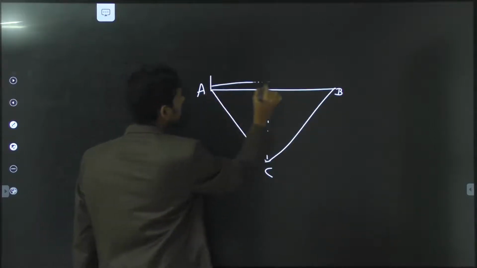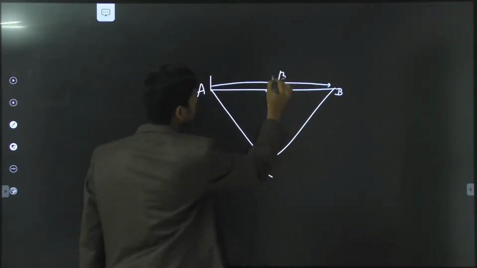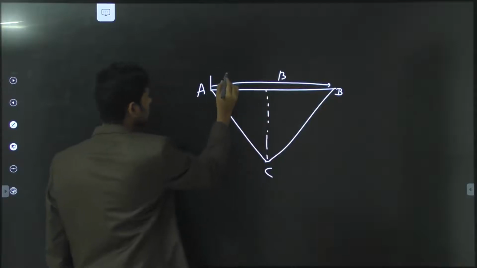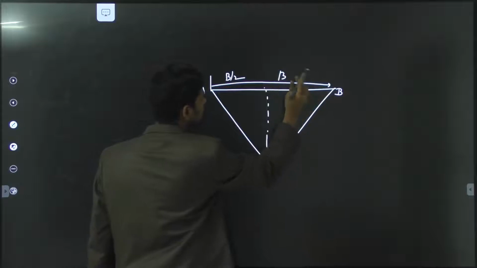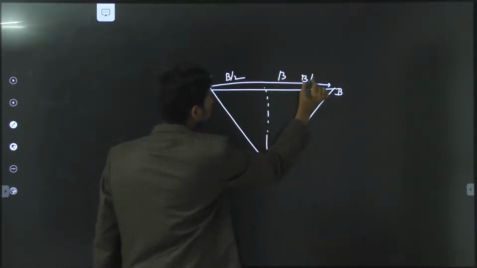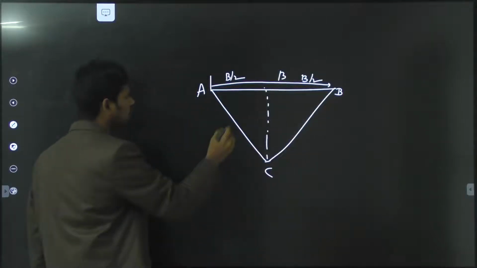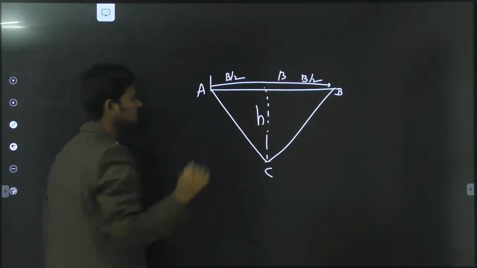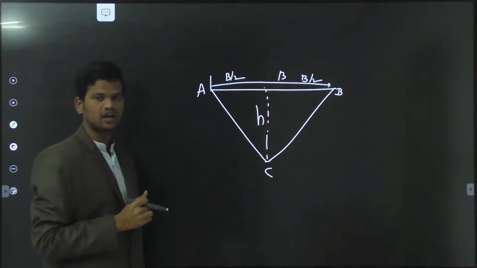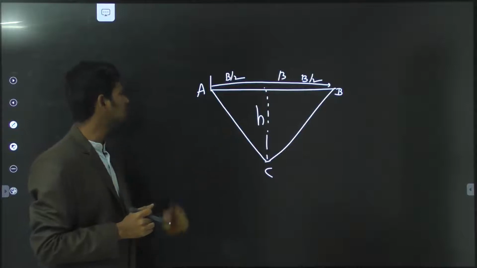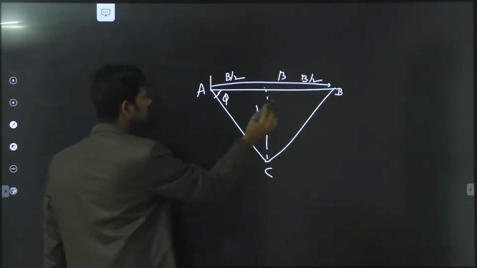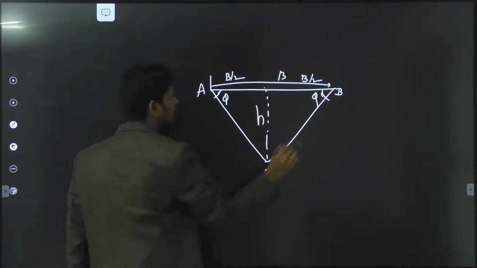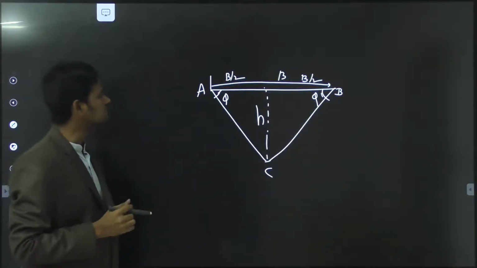The width of the footing here is B, and from the center portion to this much distance we have B by 2, and from the center portion to this side we again have a distance of B by 2. This is the height of the triangular portion of the failure wedge, that is H, and H makes an angle of inclination of the failure plane, phi.